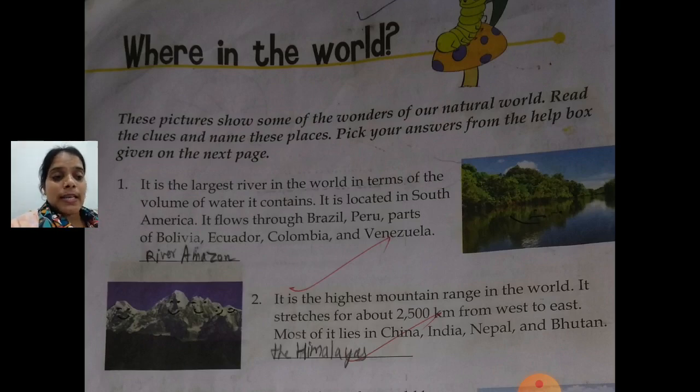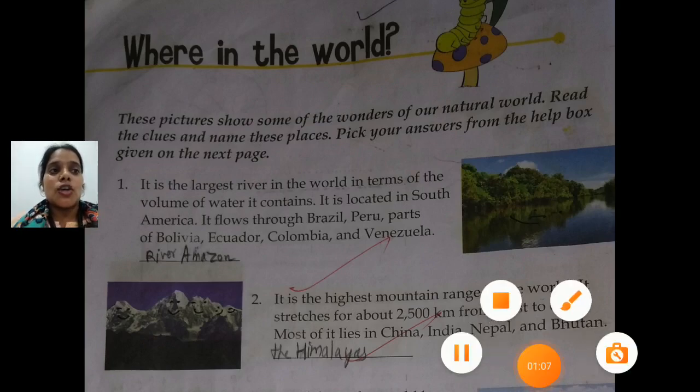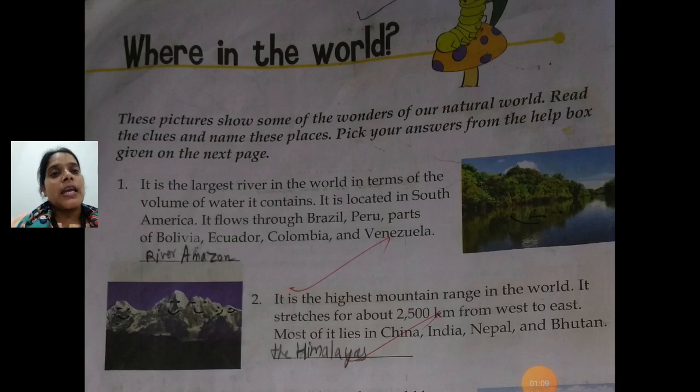This is the next topic that we are going to discuss in today's session, and it is given at page number 10. So all of you kindly open your books at page number 10, Where in the World. First of all, what is the meaning of the topic Where in the World?